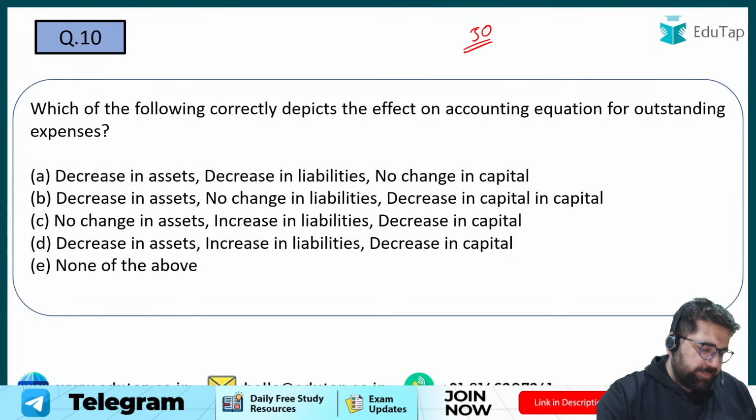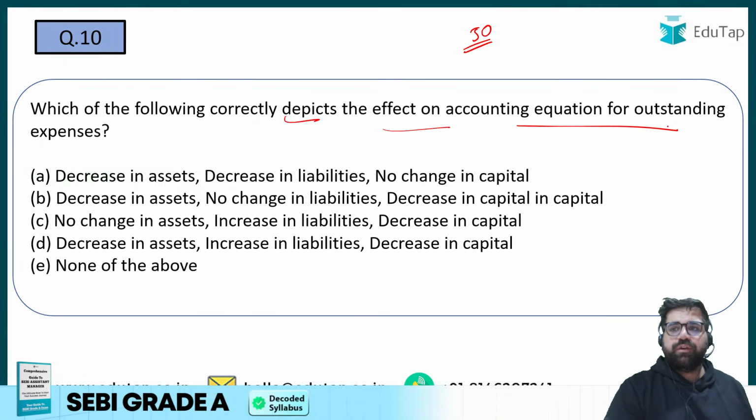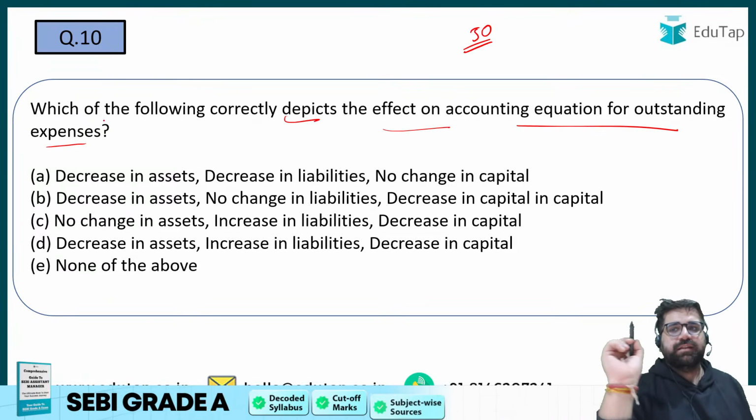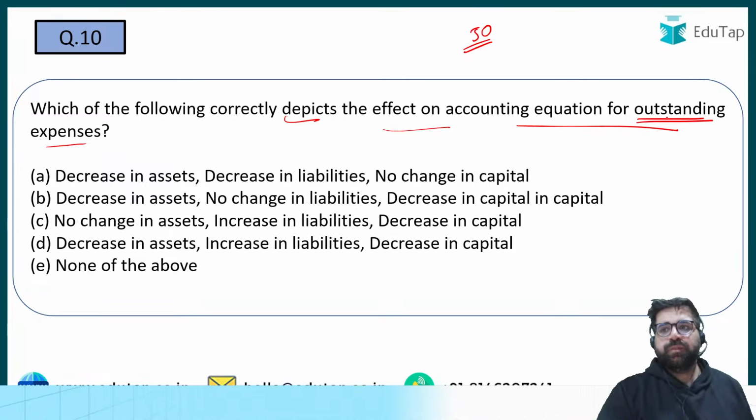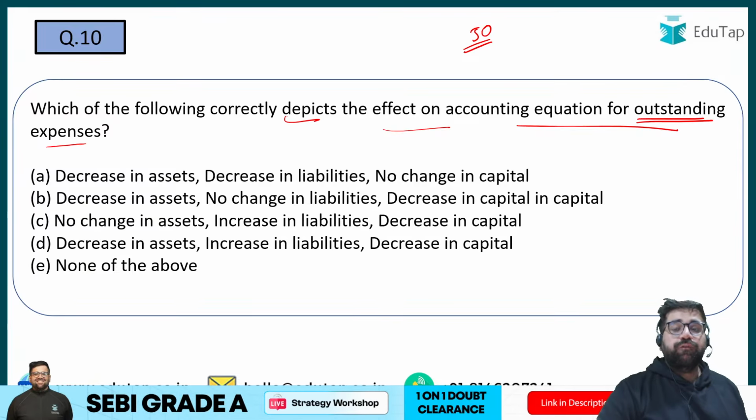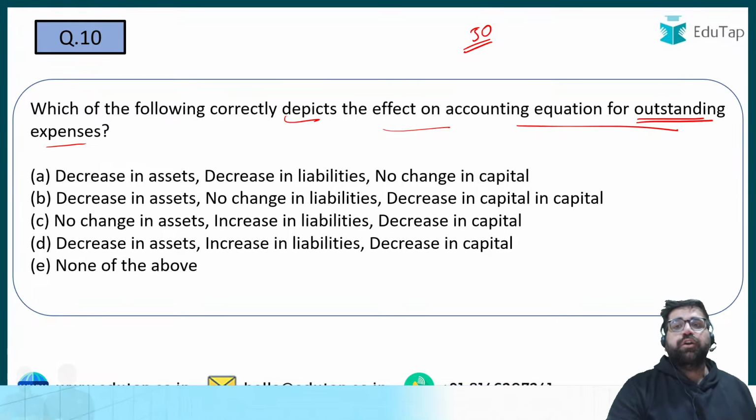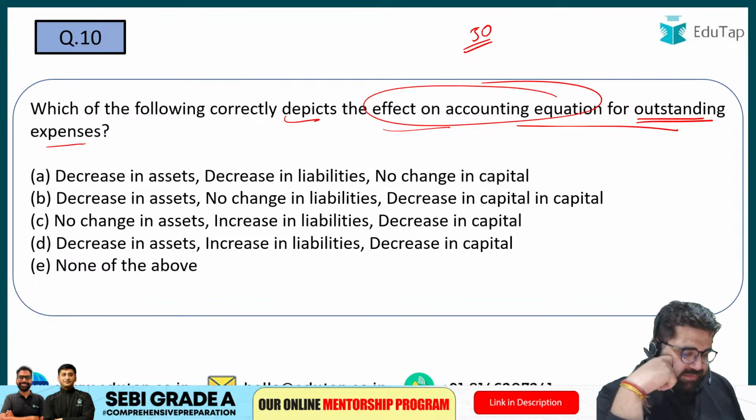Question number 10, everybody. Which of the following correctly depicts the effect on the accounting equation of outstanding expenses? Outstanding expenses. Now we are dealing with an expense. Outstanding expense will do what? This is what the question is asking all of you: the effect on the accounting equation for outstanding expenses.